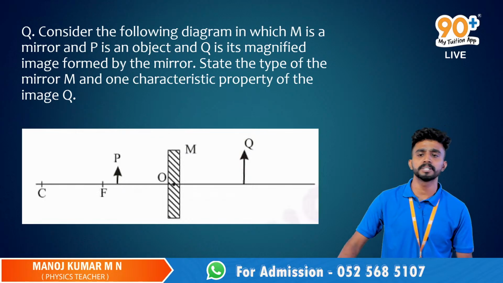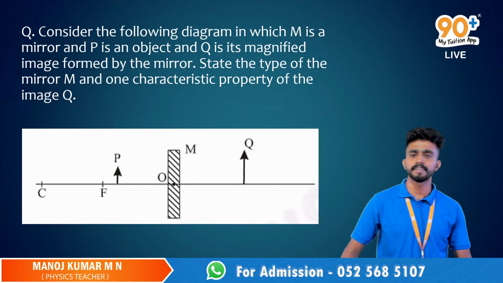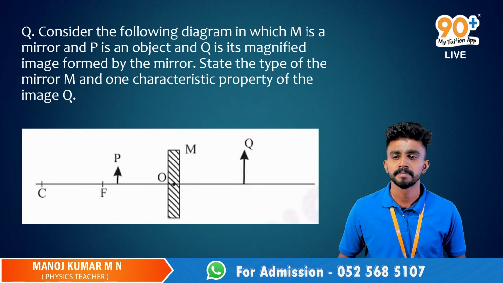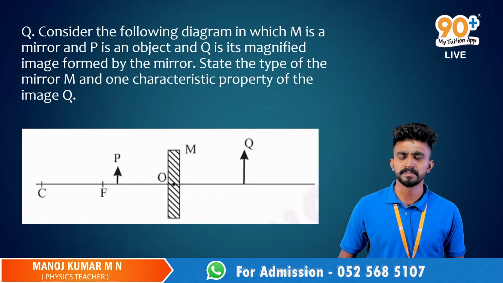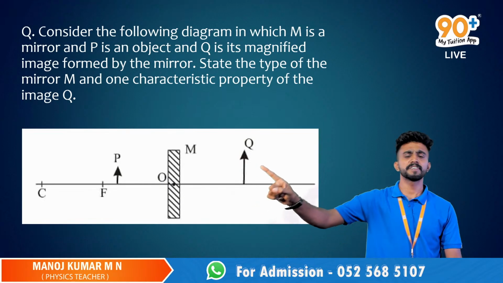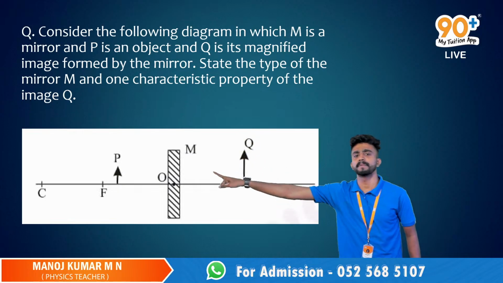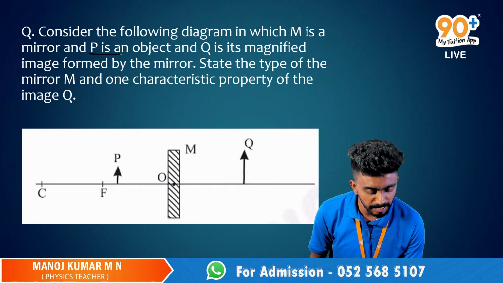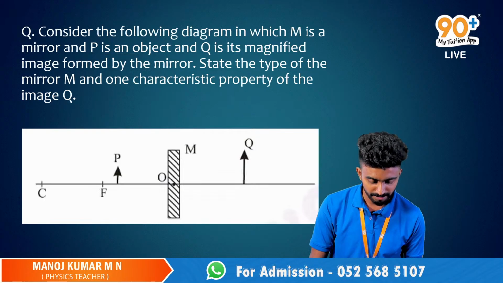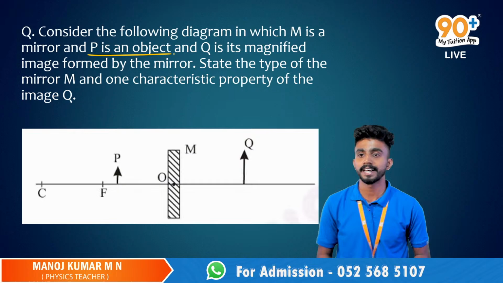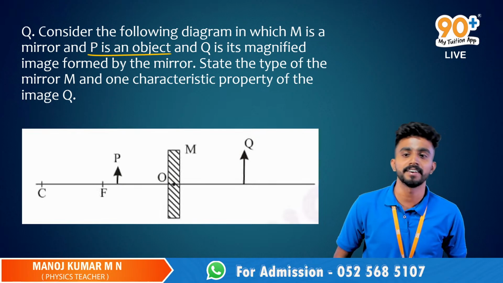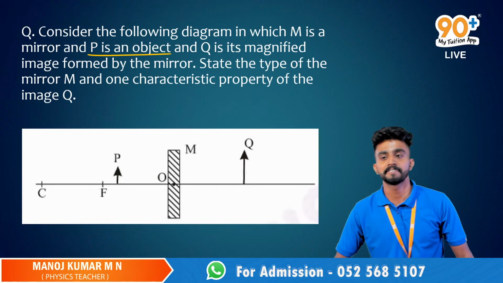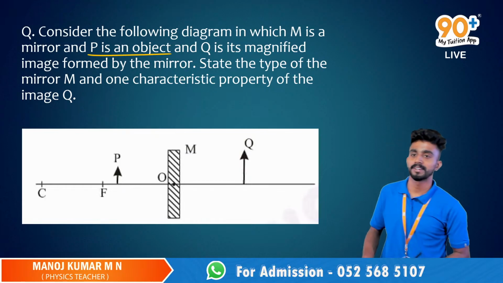Unmute Mohammed Ishan. Mohammed Ishan, what do you think? Will it be a concave mirror or a convex mirror? Sir, it is a convex mirror. Yes, sir. So in the case of a convex mirror, will we get an enlarged image compared to the object? Over here, it is mentioned P is the object, right? Sridhya says that it is a concave mirror. Yes, Sridhya, it's okay, you can mute yourself. I have registered your answer. Sridhya said concave. We'll check the answer.